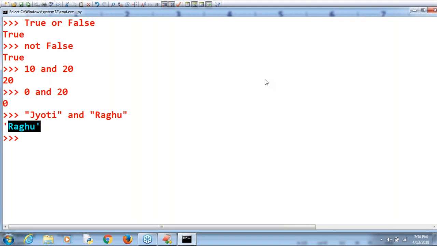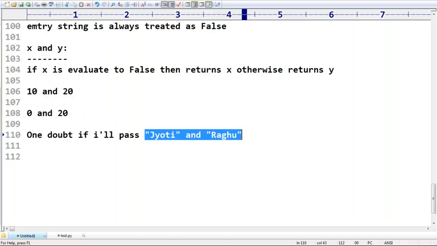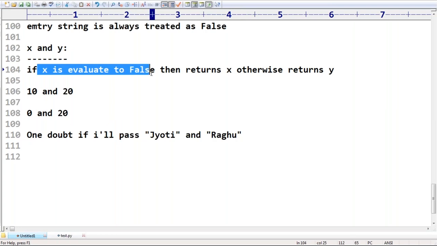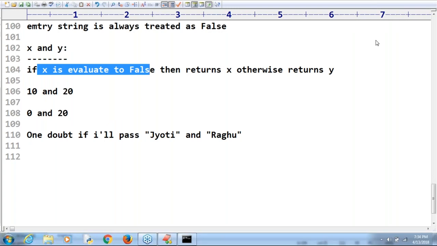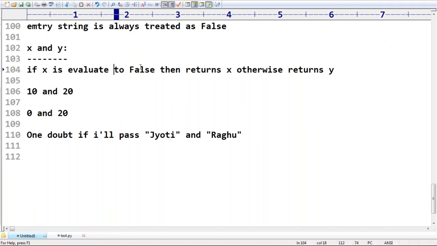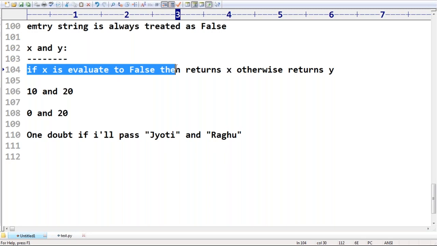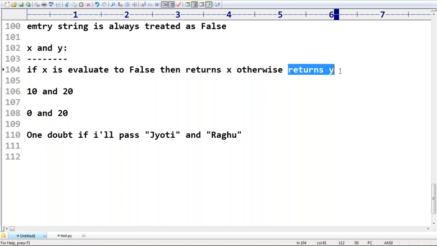I hope you are able to understand. Okay, sir. Can you please cross-check? Jyotiranjan, take a very special case. If the first one is false, then it returns x. If the first one is not false, then it returns y. Remember that. Then it returns y, like this, right?